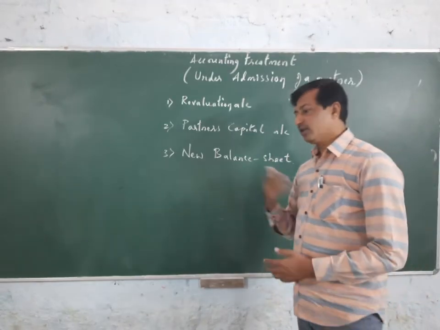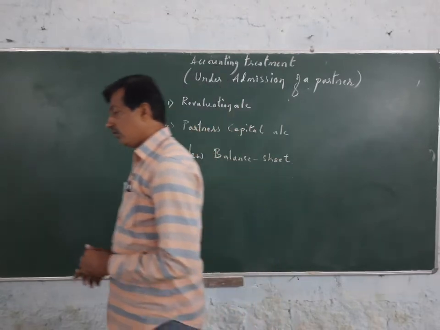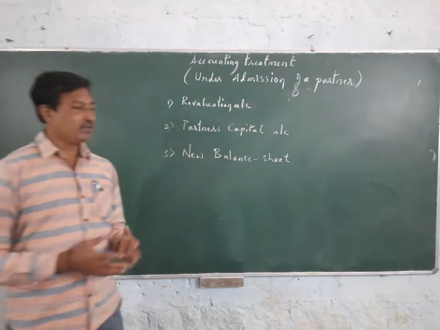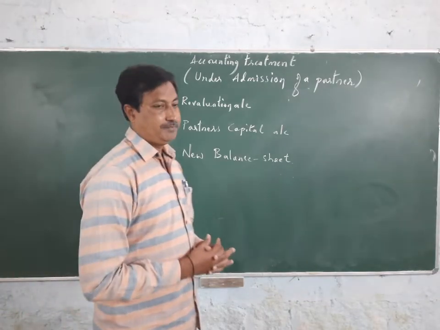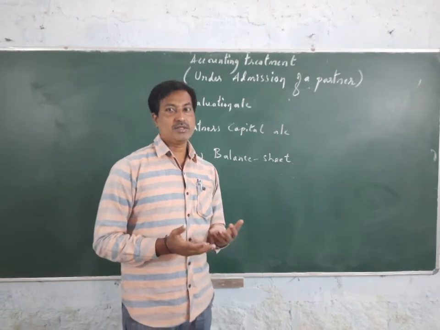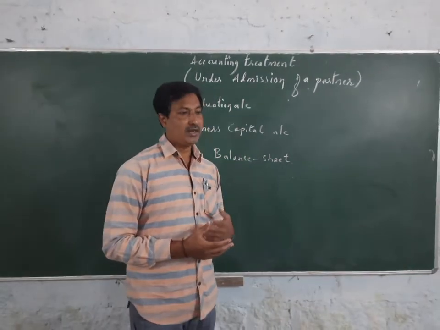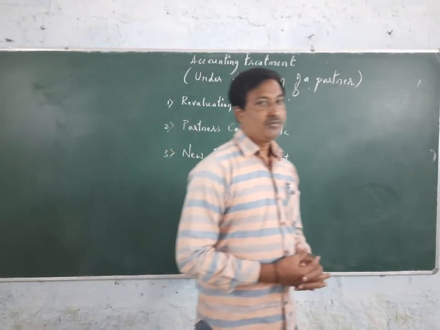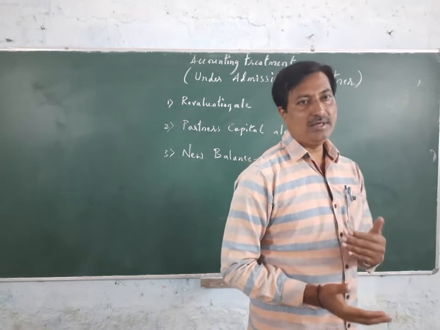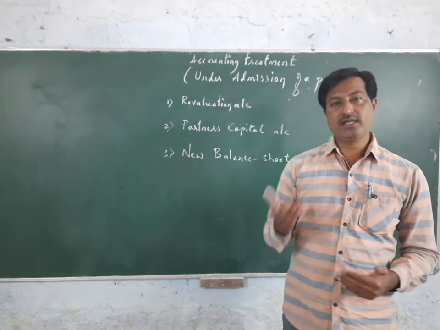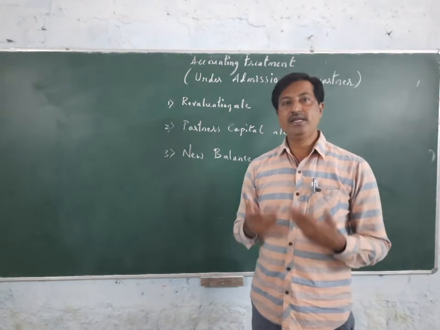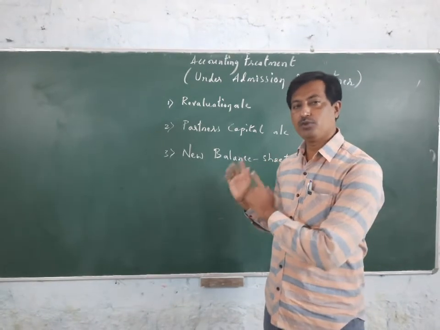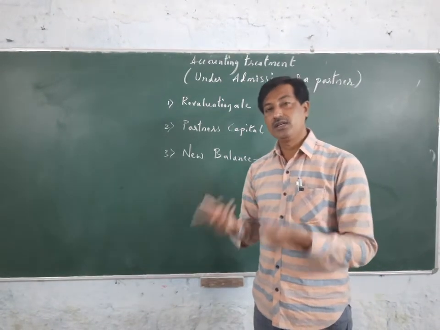But after certain years, after 5 years or after 10 years, some assets will have increased because they have more value in the market. For example, land and building. Say before 10 years the cost may have been less, but at the time of admission after 10 years the value of such land and building may have increased. According to the fair market value, the real value of assets should be shown in the new balance sheet. It means the assets are revalued.